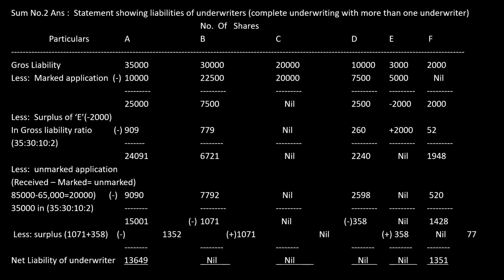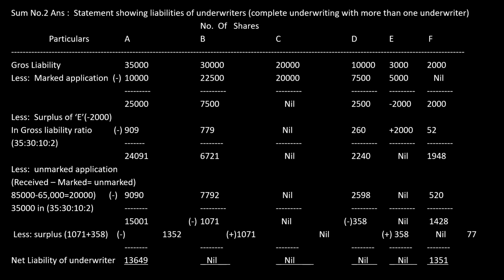When I take this 2,000 and divide it in this ratio, for A I'll get 909, B 779, C nil, D 260, E that is the surplus you're going to share, therefore we write plus 2,000, and F 52 shares. After reducing this surplus, the remainder will be A 24,091, B 6,721, C nil, D 2,240, E has become nil, and F has become 1,948. Now our next duty is to share the unmarked applications between the remaining underwriters.